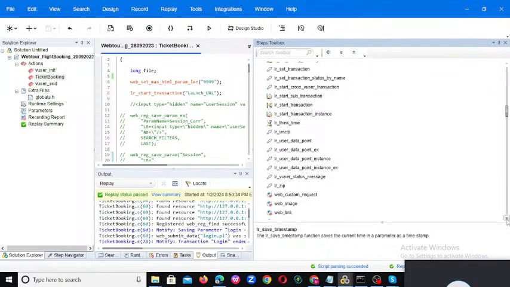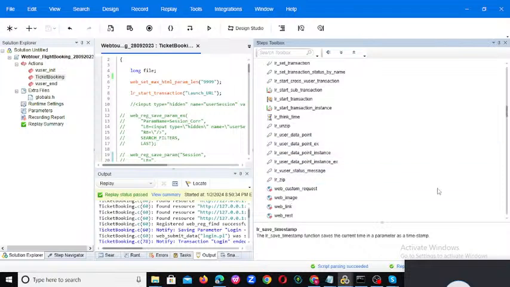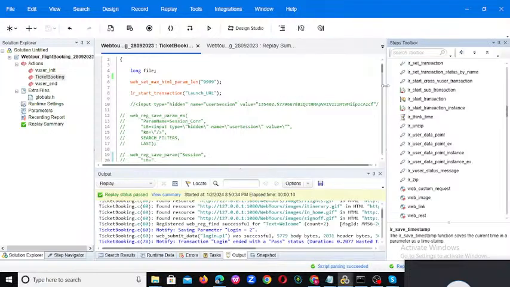Okay, so these all will be web functions and LR functions. As per our convenience, we can use these functions. If an interviewer asks you to tell them about any LR and web functions, whatever you are able to explain from those, you need to give those answers to the team.